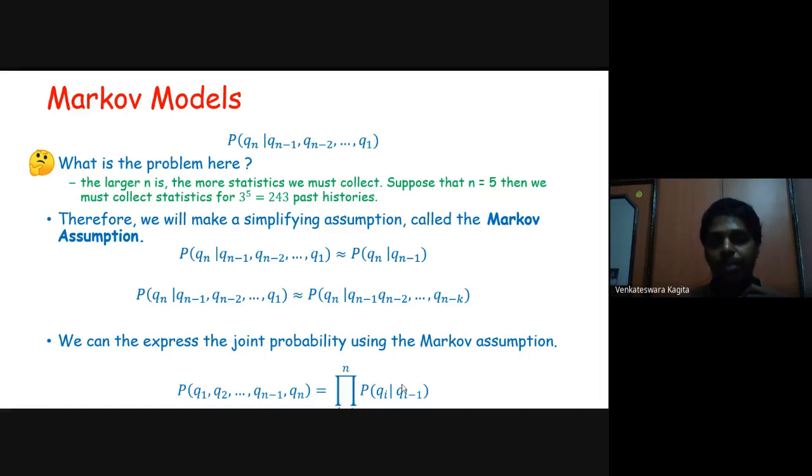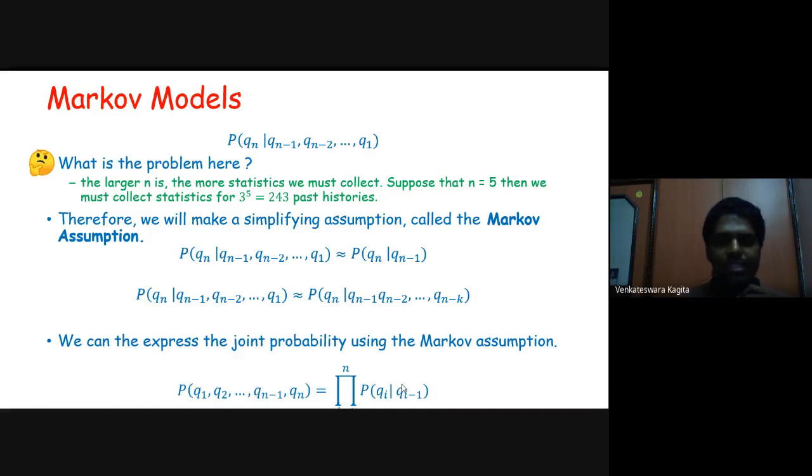But what's the problem here? The problem is that in order to find the probability of Qn based on a sequence of n minus 1 days, say n is equal to 5, and we have three types of weather: sunny, cloudy, and rainy. With 5 days, there are various possibilities. All 5 days could be sunny, all 5 could be rainy, or all 5 could be cloudy, or the first 2 days sunny and the next 3 days cloudy.